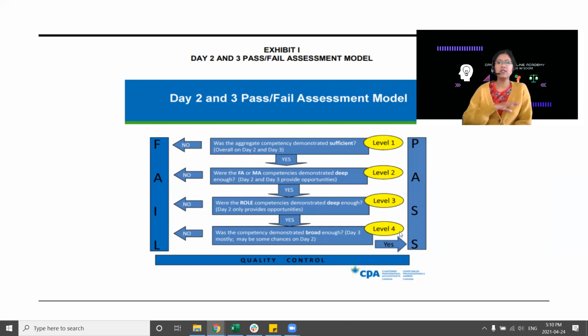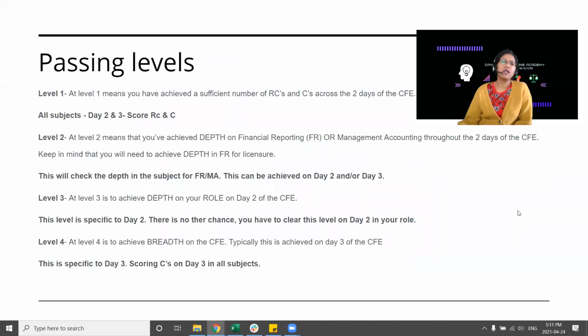Now this checks what they call breadth: whether across all AOs, all subjects, all days, meaning days 2 and 3, you have covered everything and scored enough Cs in all subjects. Then you clear level 4. And if you clear all these levels, then it is declared as a pass. So this here is again the summary, which says the same thing.